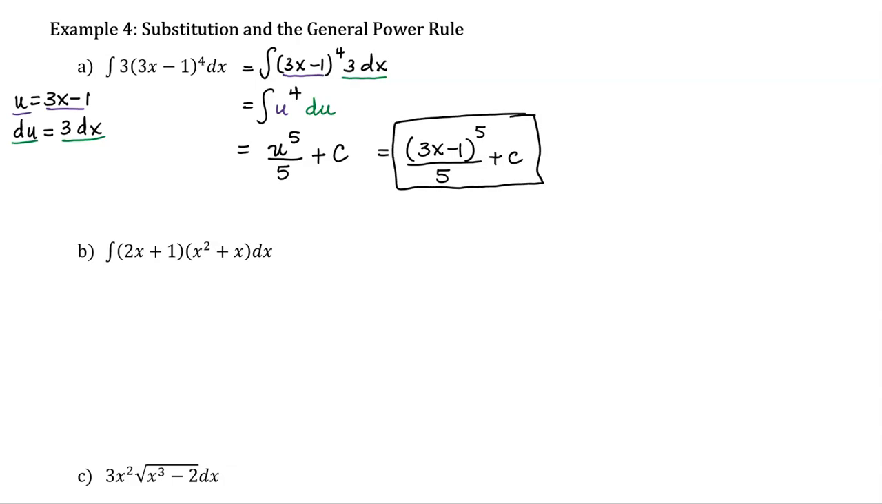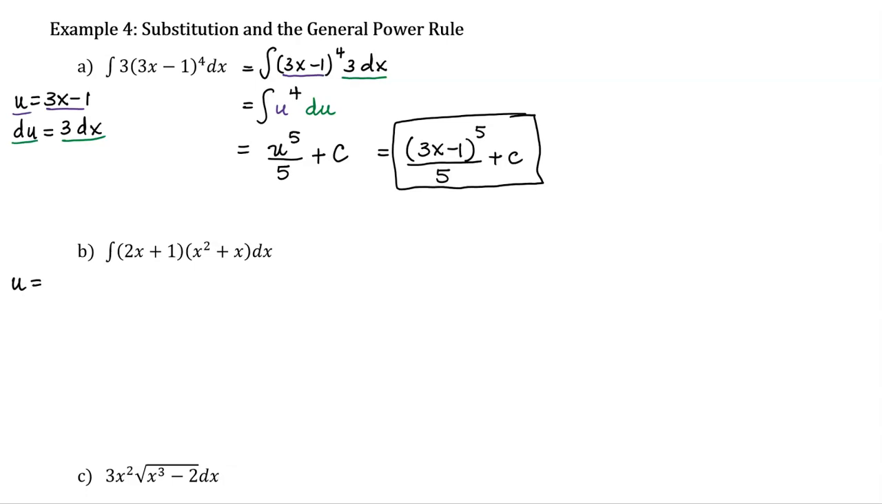Example 4b, I have 2 different factors here. I want to make sure that I choose u so that the derivative of u would show up. I want to show you a non-example, a bad choice for u. So I would not do this if I were you. If you choose u to be 2x minus 1, then your du would be 2dx. And a du of 2dx does not help you substitute anything in for that other factor of x squared plus x.